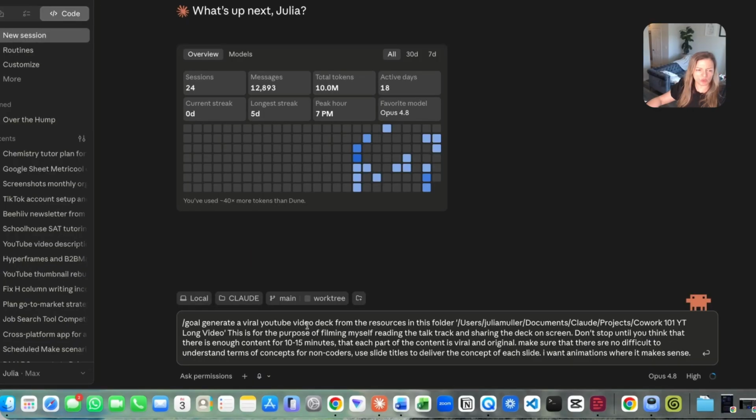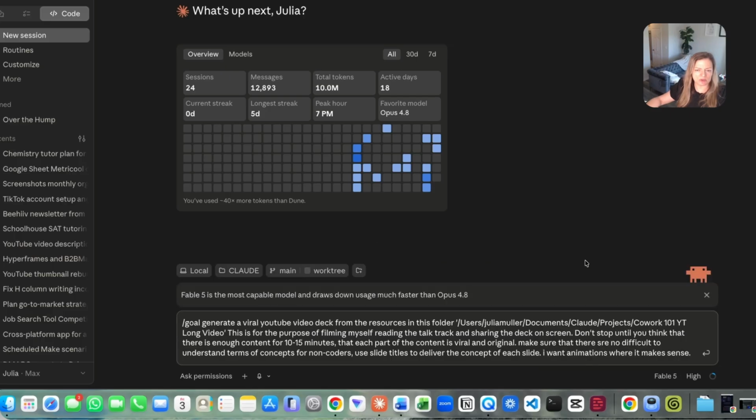Here I'm tasking Claude with generating a viral YouTube video deck that I've already started working on in the Claude chat. And I was using a haiku model there. There's Opus, but I'm going to switch to Fable since I am testing Fable model as well. And I'm tasking Claude with using the resources that I've put together so far to create a deck that I will share on screen, film myself reading the talk track. I'm giving Claude Code the parameters of a /goal command.